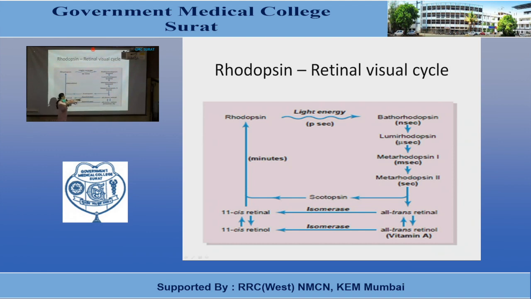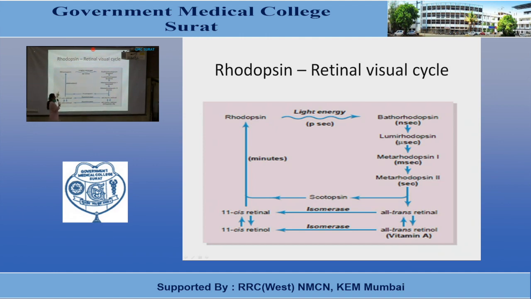All-trans retinal and 11-cis retinal are isomers. The chemical composition is the same, but they differ in physical structure. Now, 11-cis retinal is a bent structure, and it remains in combination with the protein scotopsin.